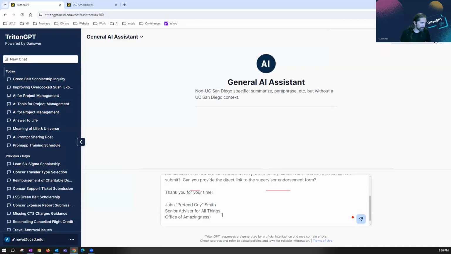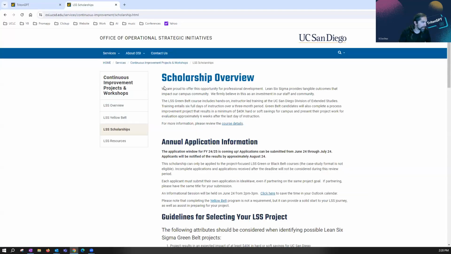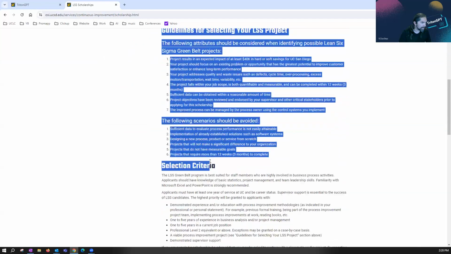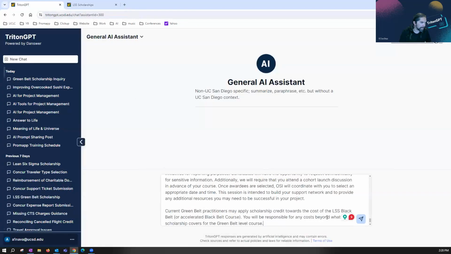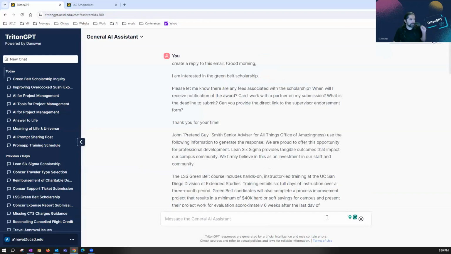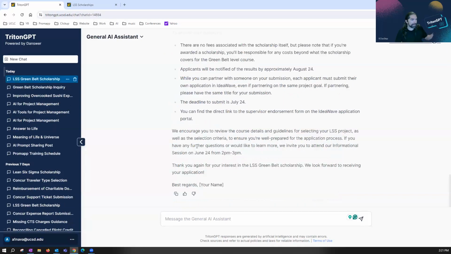And then I might also add, use the following information to generate the response. So I'm going to give it a little bit of context in terms of what information it should be looking at. Here's the website that has all the information captured. I'm just going to copy it and paste that into the chat. So I've asked it to help me generate a response. I've given it the email that I want it to consume, but I've also said, hey, there's also this website that has all the information. Please use this website as you're going through and generating a response.